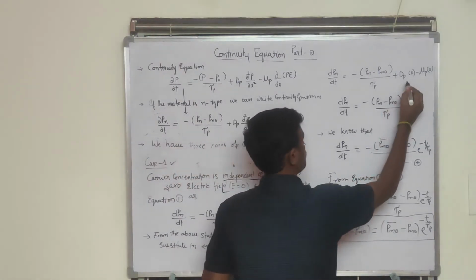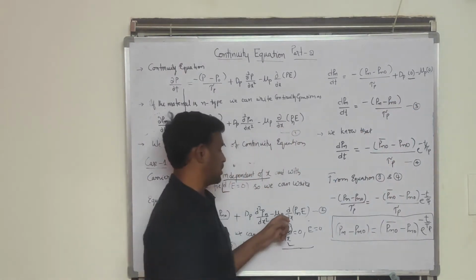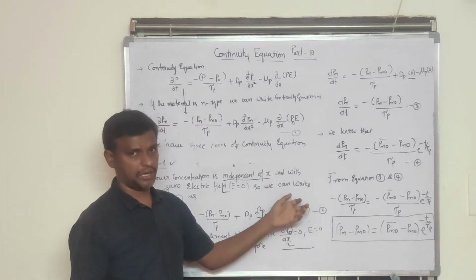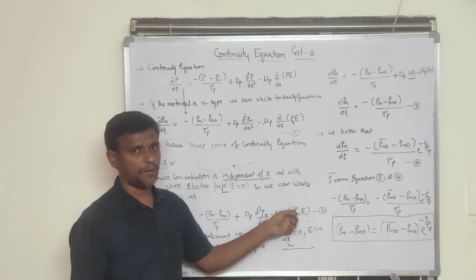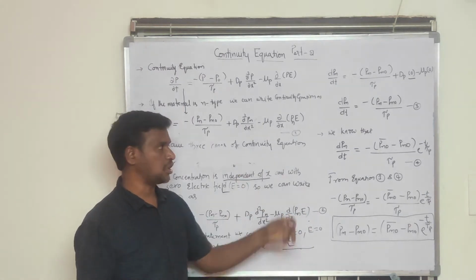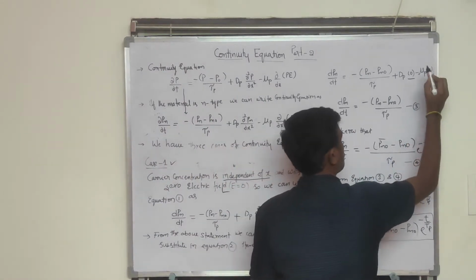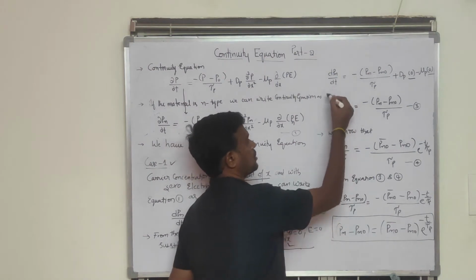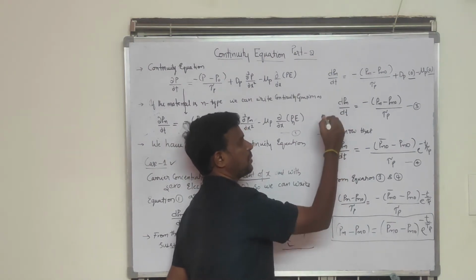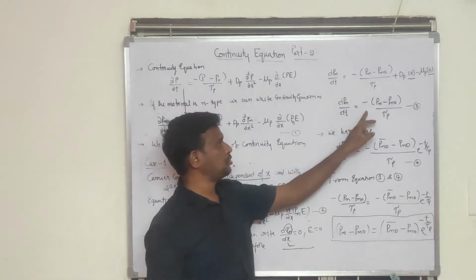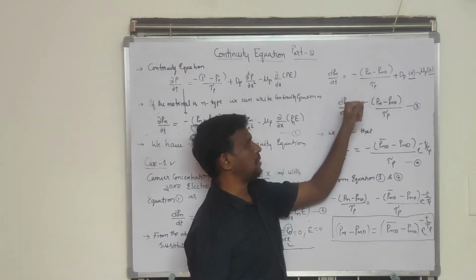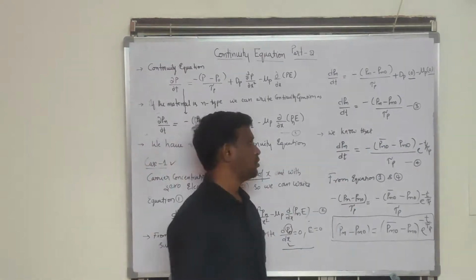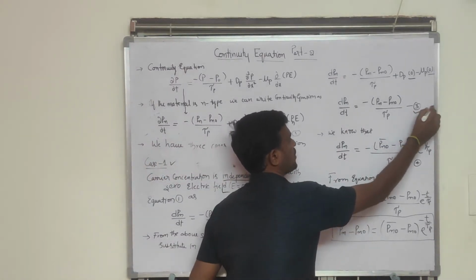So that's why here I am substituting 0 in place of that, and at the same time E is equal to 0. We don't bother about this d by dx of Pn, but E is one term which is 0, so the multiplication of the total will be 0. So that's why if this is also a 0 value, minus mu p of 0. Therefore we will simplify this as dPn by dt is equal to the same term, that is minus of Pn minus Pn naught by tau p. Okay, so here I am taking this equation as 3.